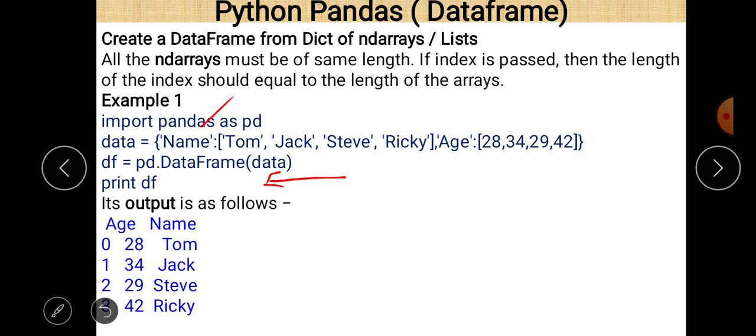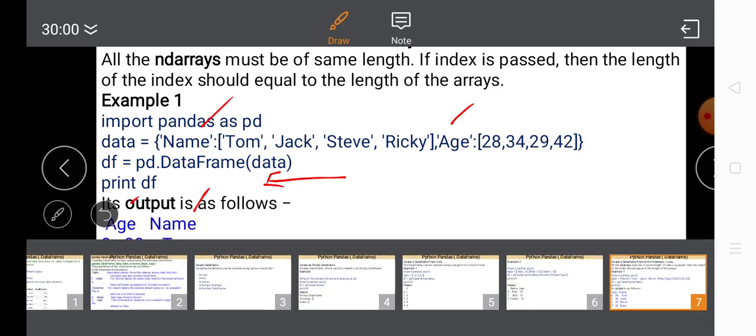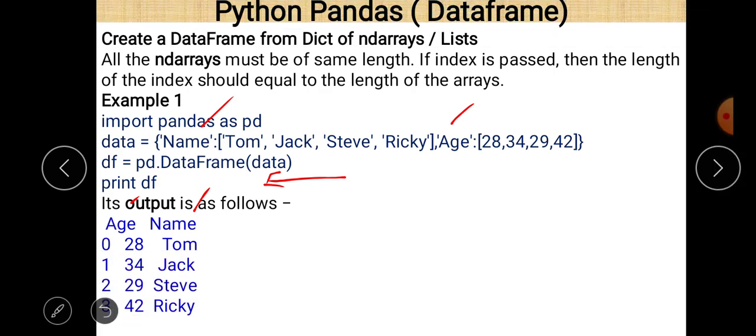We can easily see here that age and name are there. You can see that age comes first and after that name appears. Why is it so? Because this is declared in a dictionary, and in a dictionary order doesn't matter. It is possible that name comes first and then age, or that age comes first and then name. So order doesn't matter in the case of a dictionary. These are the different column names, age and name.